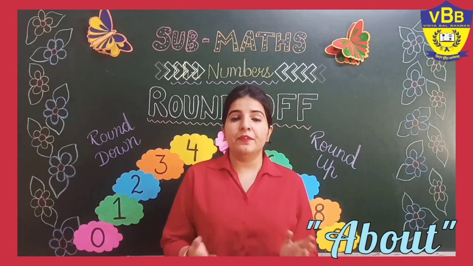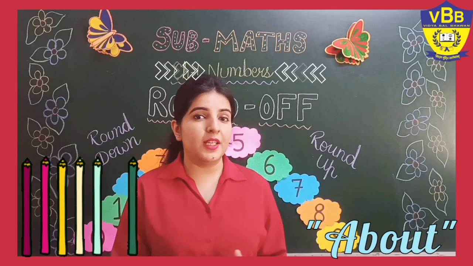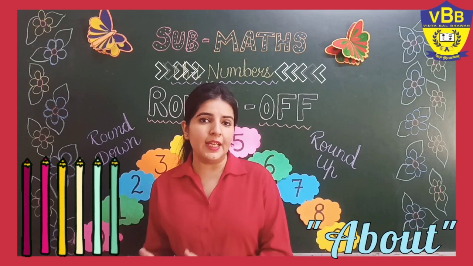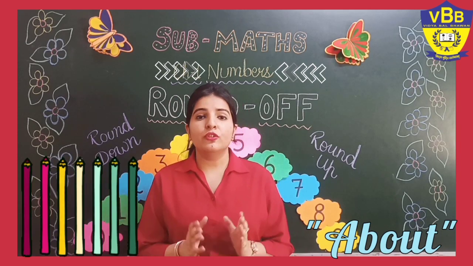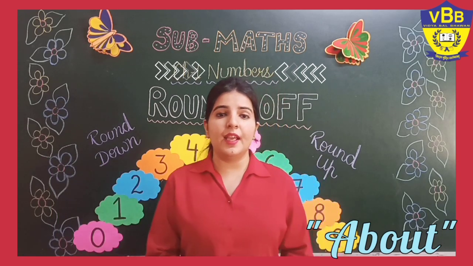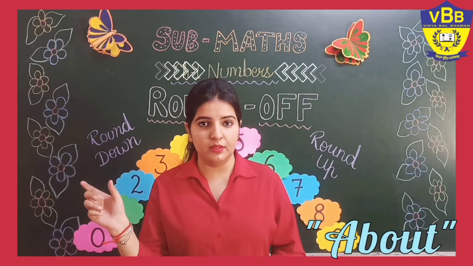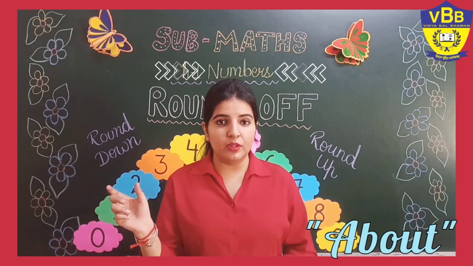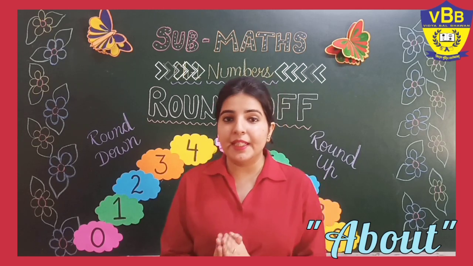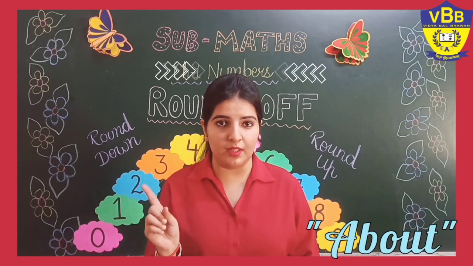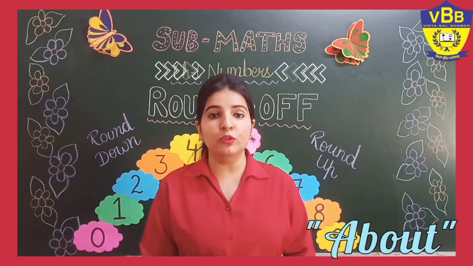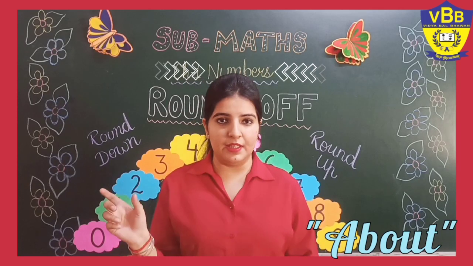Okay? And if mama asks you how many pencils you have, you will say, mama, I have about 10 pencils with me. Okay? So do you notice one thing, that ma'am is again and again using the word about. What am I using? About. So about means that the value which I am telling is not the exact one. It is a near and round off value to my exact value.